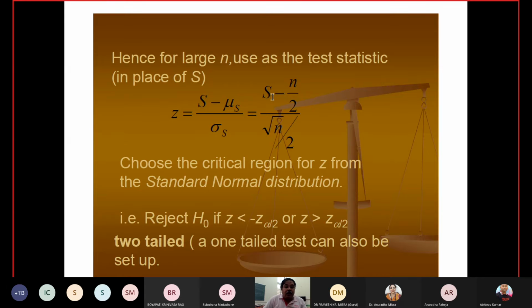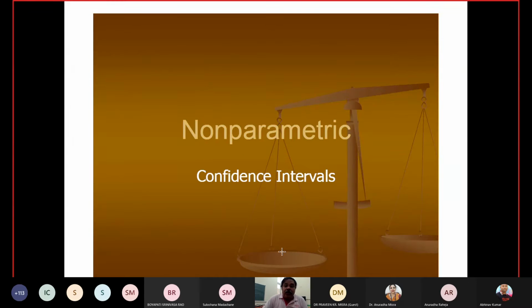You can calculate S from your observations and get the calculated value, then compare with Z alpha by 2 or Z alpha, whichever corresponds to your alternate hypothesis, and take your decision.